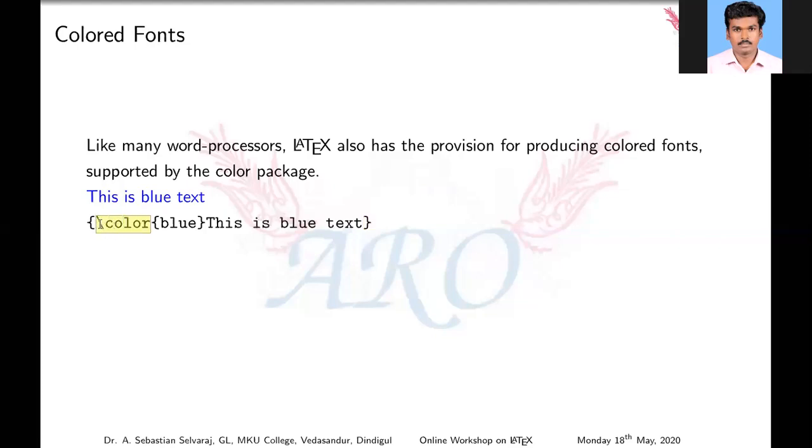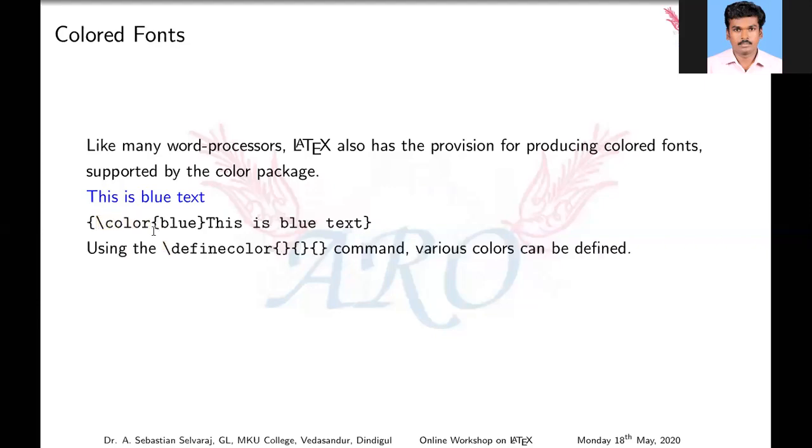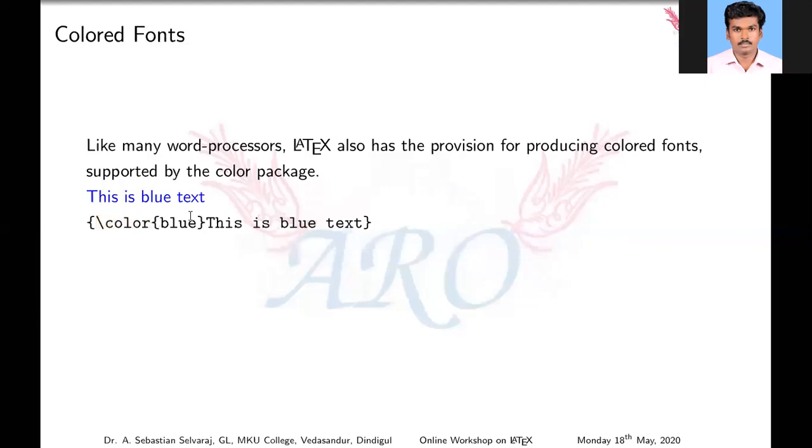In the first mandatory brackets, we have to use the color you want. I need blue color, that's why I am using blue here. Then whatever your text may be, you have to enter your text. This is the command for coloring the text in LaTeX.